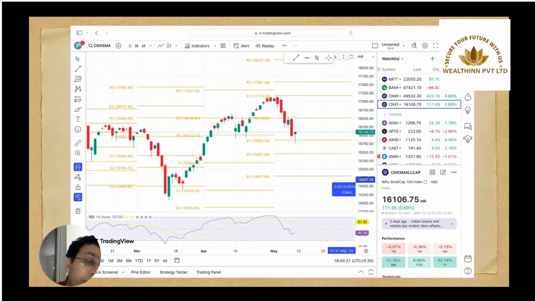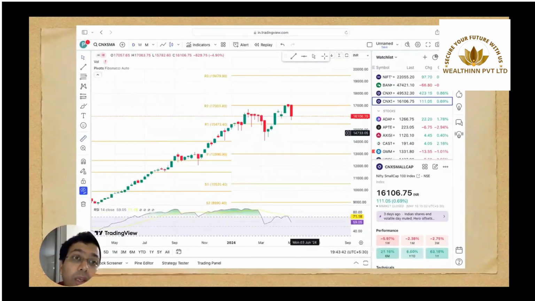A similar pattern could be seen on the small cap side, where after the last week's red bearish engulfing candle, the market followed suit, and we could see the fall on the daily chart. On the last day we could see a hammer formation, which could indicate a reversal, but we need a confirmation candle for that.